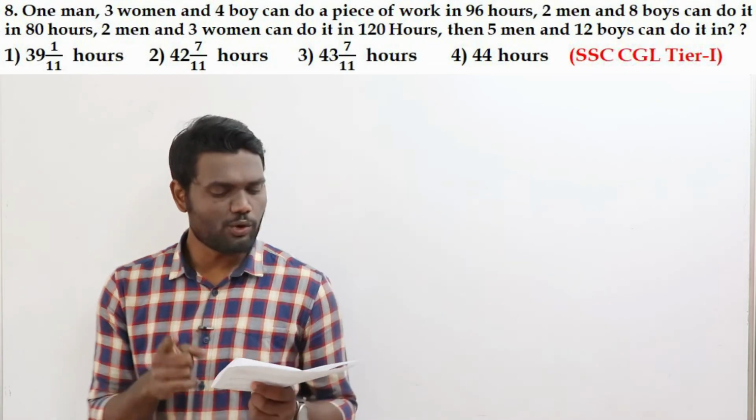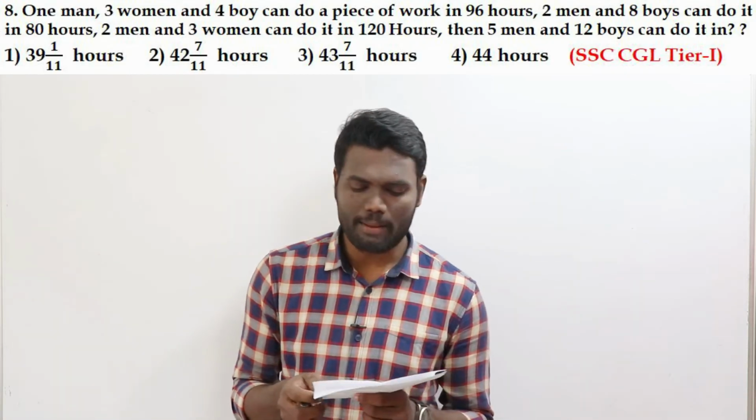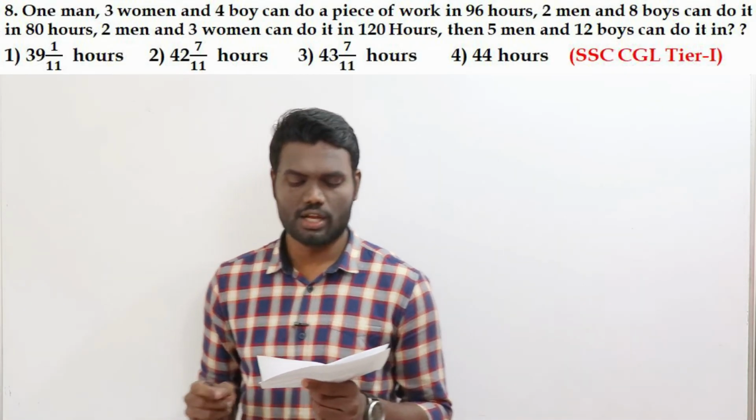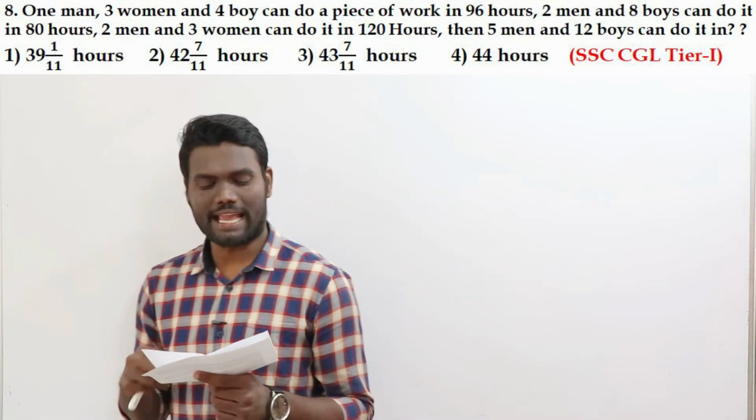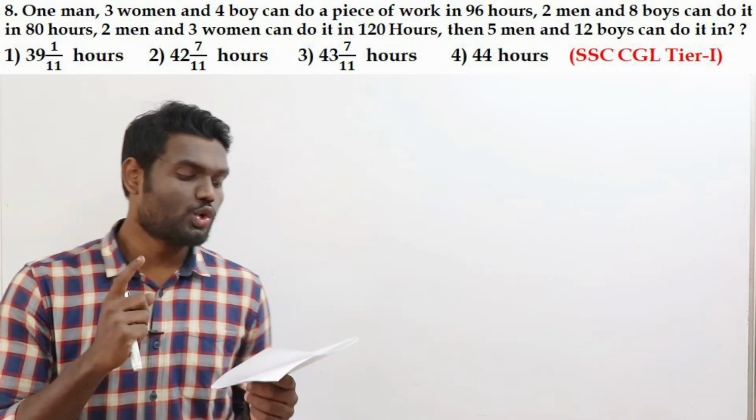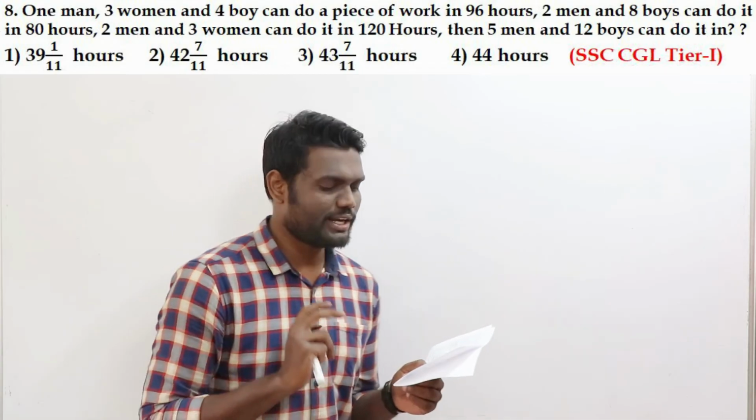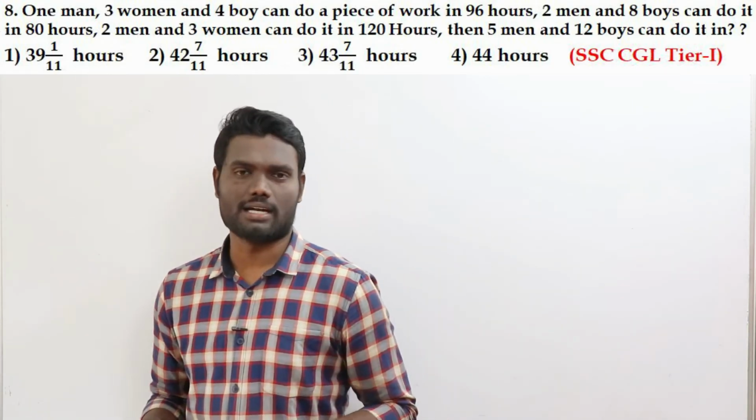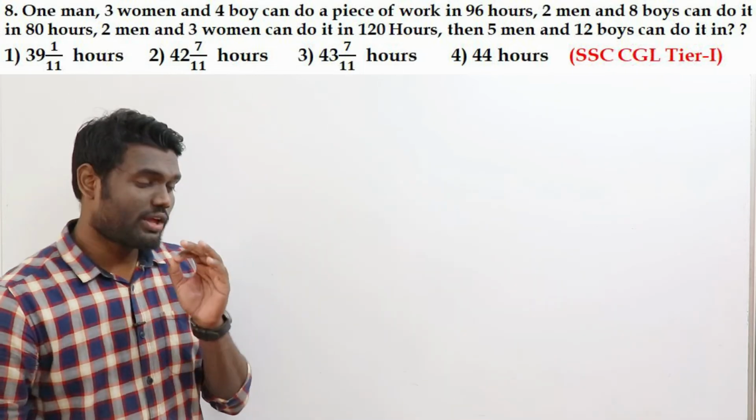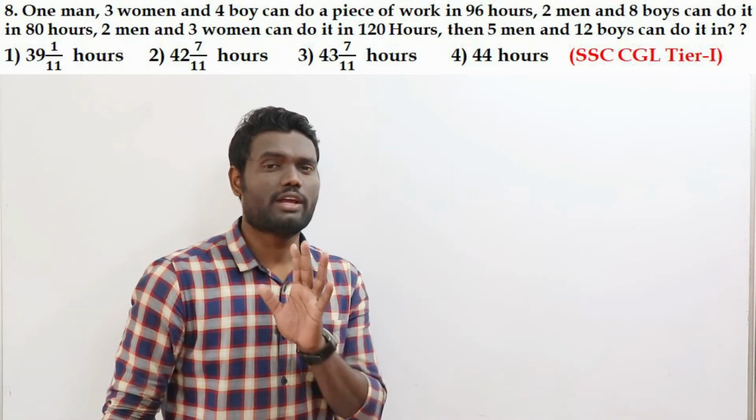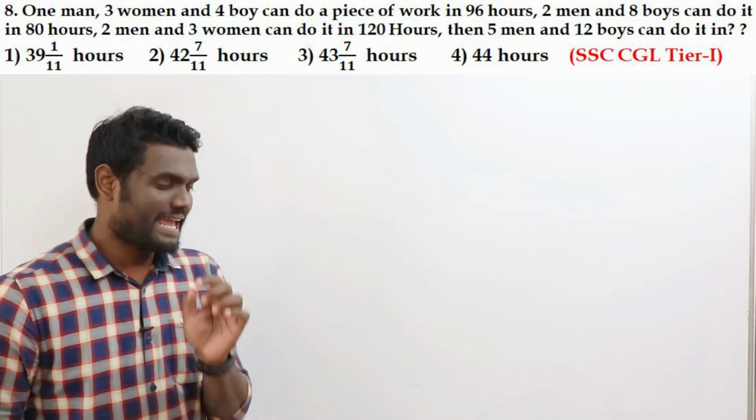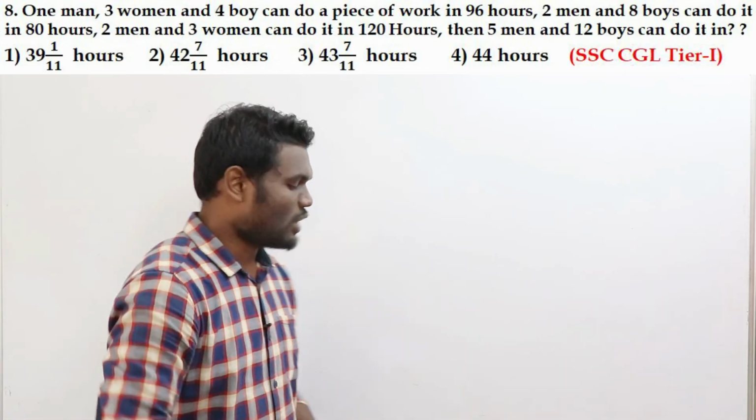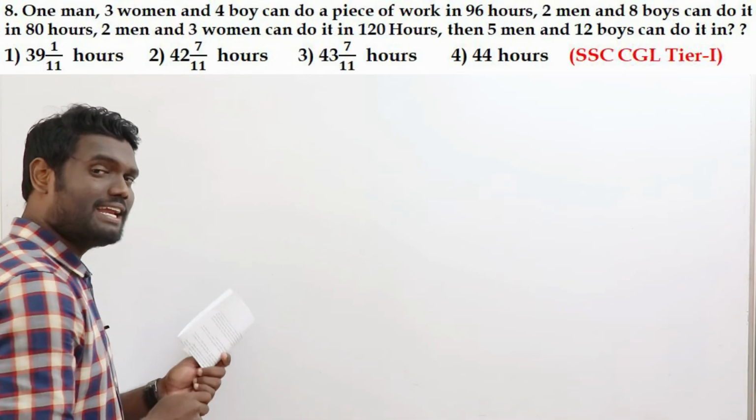1 man, 3 women and 4 boys can do a piece of work in 96 hours. 2 men, 8 boys can do it in 80 hours. 2 men and 3 women can do it in 120 hours. If 5 men and 12 boys work, in how many hours can they do it? This was your question. Now this is a really tricky question. If necessary, you can check it. It is simple and tricky as well. So observe carefully so that you will get a clear idea on this one.